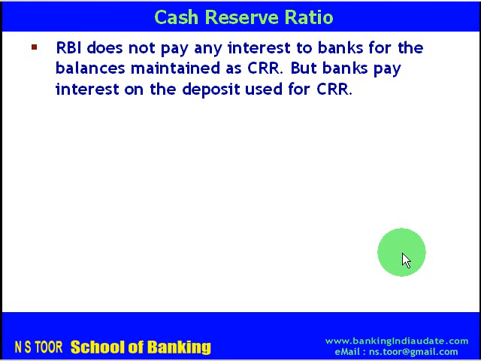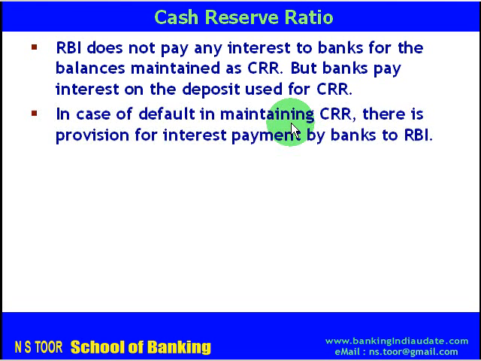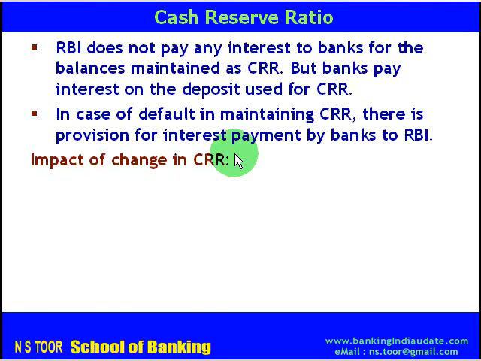Now RBI is maintaining this balance, but RBI is not paying any interest to the banks. So RBI is keeping these cash balances free of interest, but banks are paying interest on the deposit which they are using for CRR purpose. In case there is default in maintaining CRR, there is a provision that bank will pay interest to Reserve Bank of India for the default period and for the default amount.